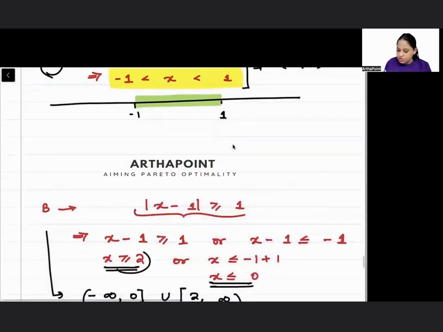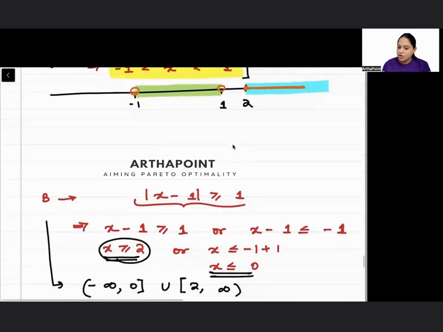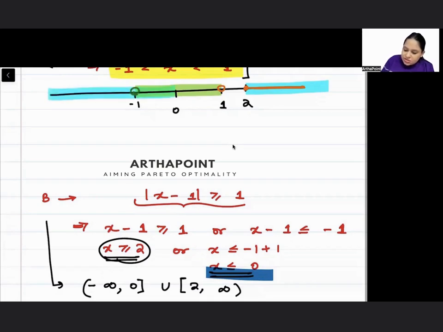Set B is all numbers greater than or equal to 2, with 2 included. So we will include 2, all numbers greater than or equal to 2. 1 was not included here and -1 was not included, and all numbers less than or equal to 0. So if I take 0 here, all numbers less than or equal to 0, so 0 is also included. That means this.